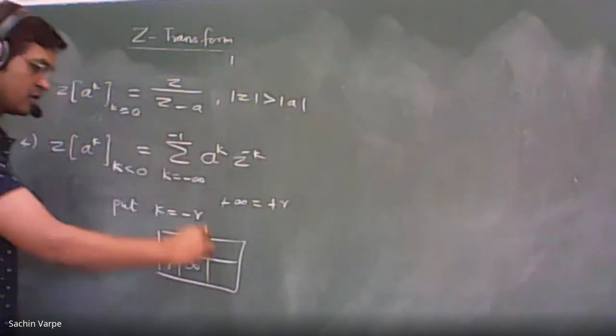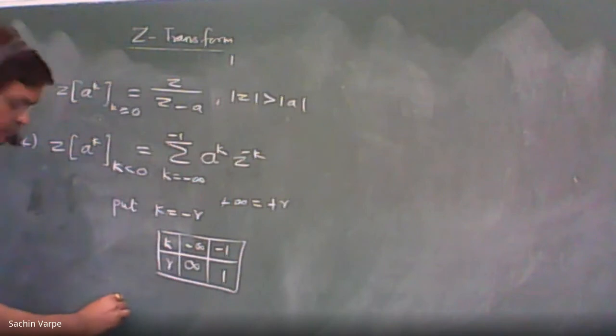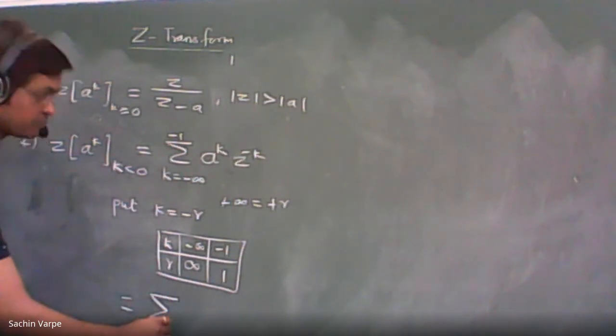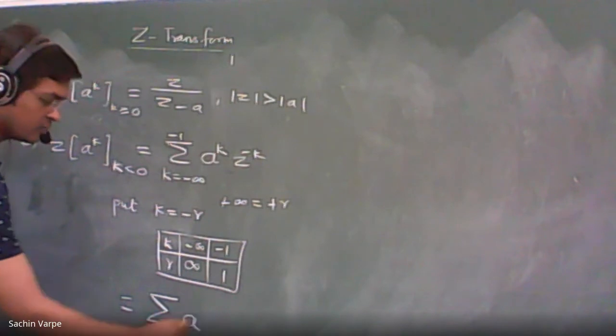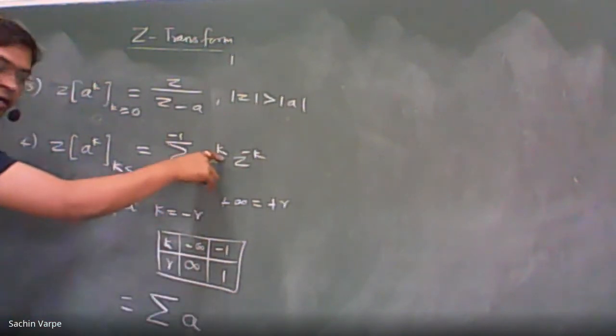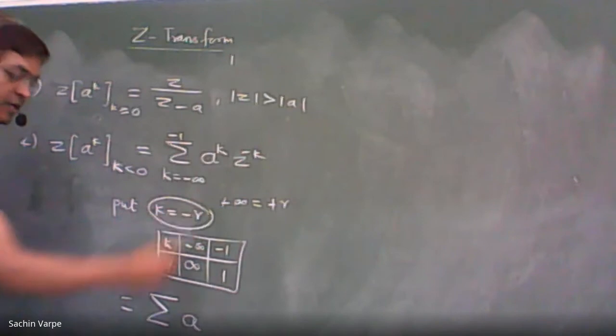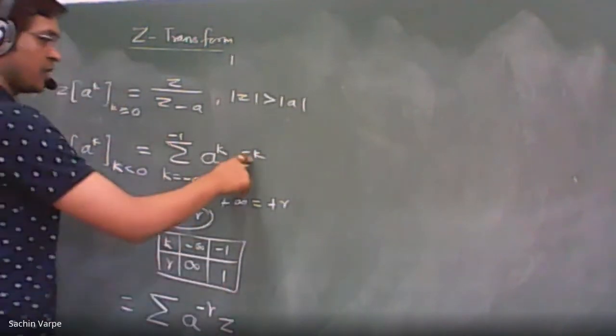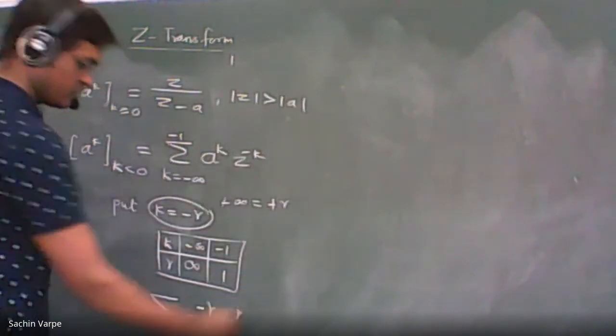For k equal to minus 1, r will be 1. So this equals summation of a to the power k. K is minus r, so a is to the power minus of minus r. That will be plus r.